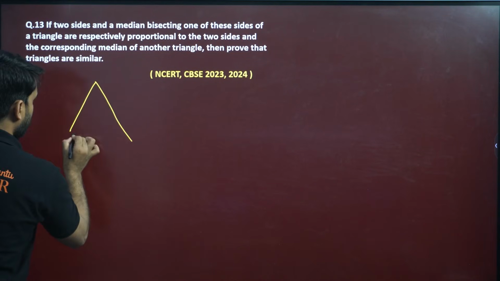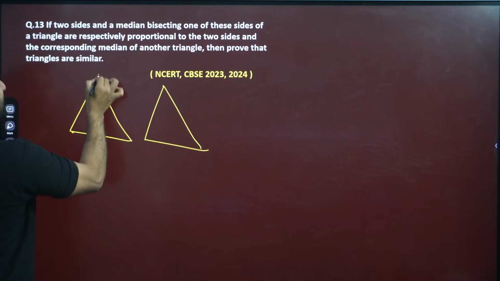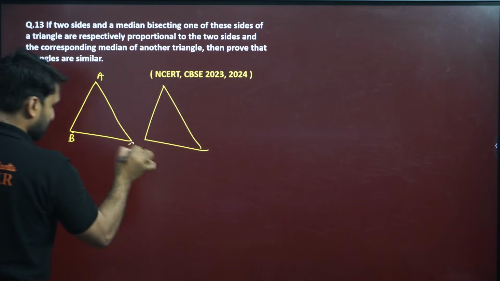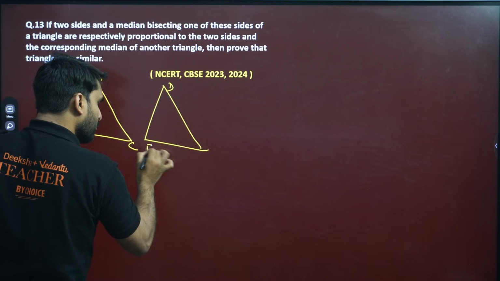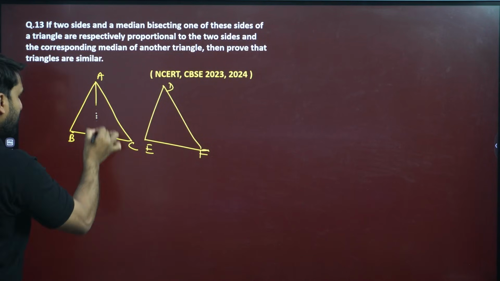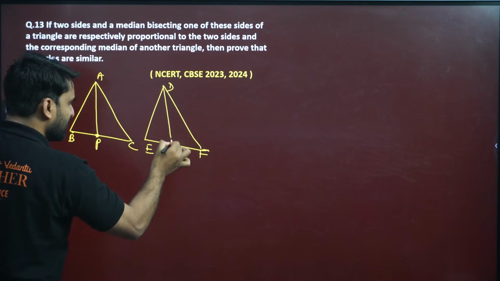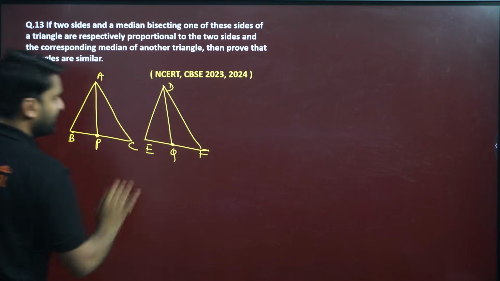So basically there are two triangles. Let's say this is ABC, and this is DEF. The median of ABC is AP, and the median of DEF is DQ, let's say.